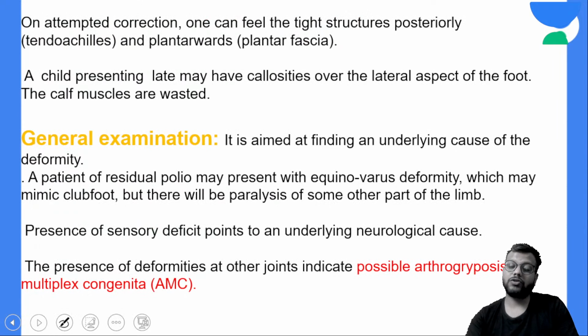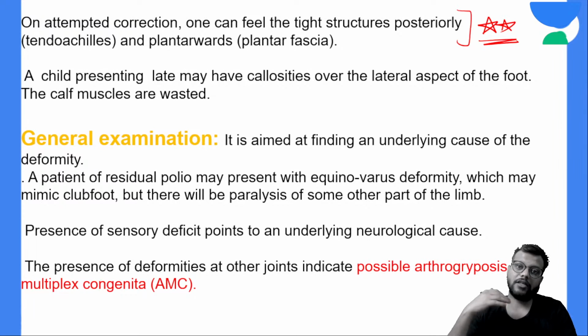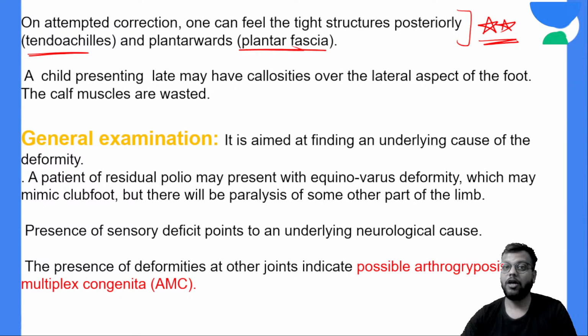Another screening test apart from dorsiflexion is that in any deformity, if you try to correct it, you feel the structures posteriorly, the tendoachilles, or on the plantar side, the plantar fascia, and you will feel that these structures are very tight.